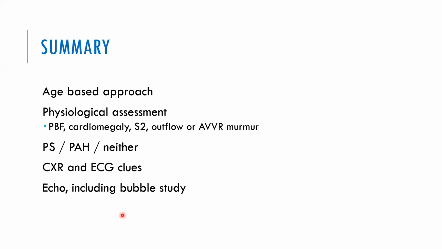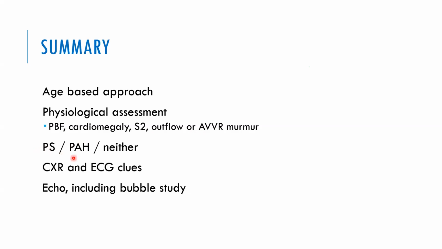So to summarize this short presentation, let us go for the age-based approach. Let us see what is the age of the patient and what are the possible congenital diseases which can present at this age. Let us assess the physiological condition of the patient. Assess physiologically, is it a left to right shunt or right to left shunt? What about pulmonary blood flow, increased or decreased? Is there cardiomegaly? What about S2? What about an outflow murmur or an AV valve regurgitation murmur? All these things will give us a clue, and whatever the list I made, one or two things will definitely fit.